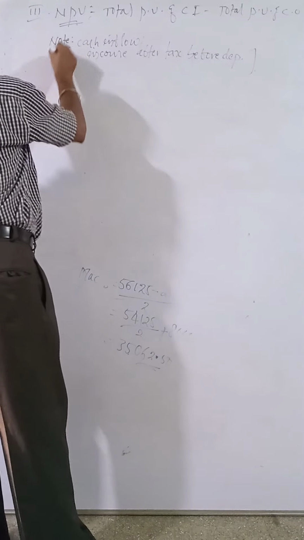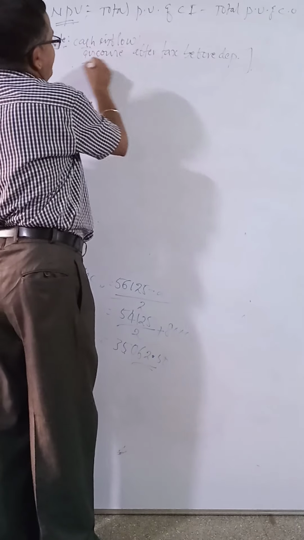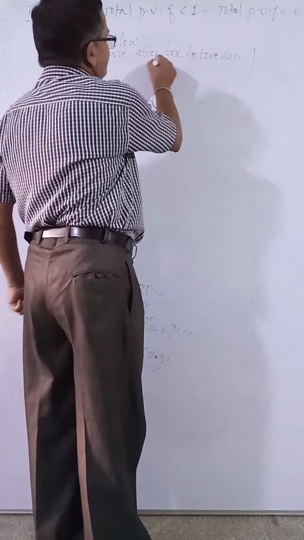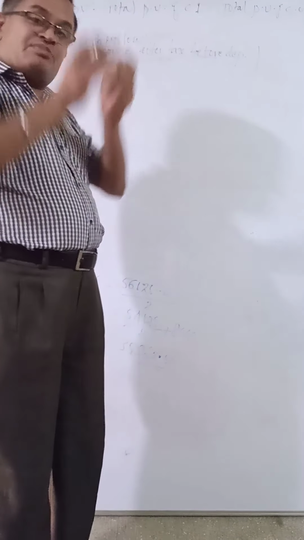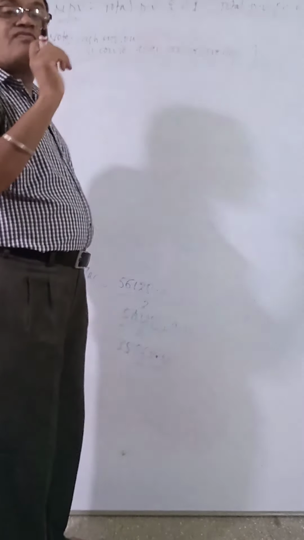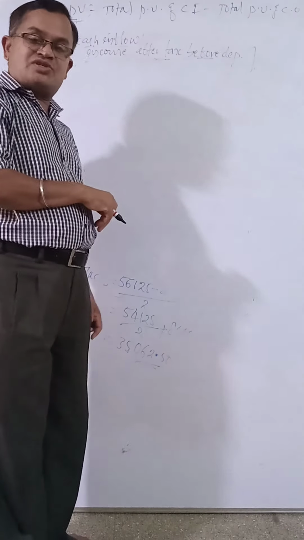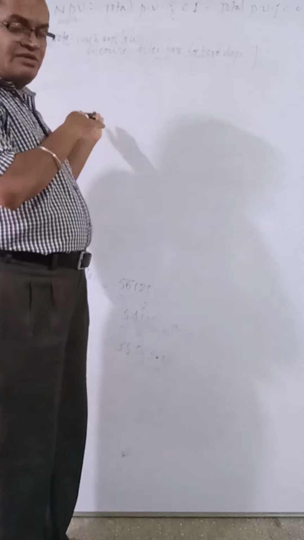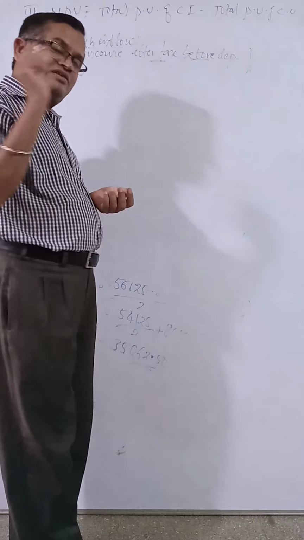Remember, cash inflow or income: we have to consider income after tax before depreciation, like in the payback period method. In the payback period method also we take cash inflow after tax, that is, before depreciation, which means you add back depreciation. In the same way, in NPV also you have to take the same cash inflow after tax before depreciation, except in the accounting rate of return method, which is the opposite.